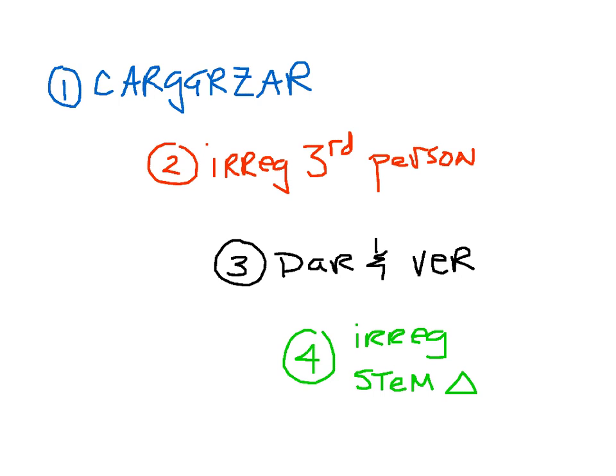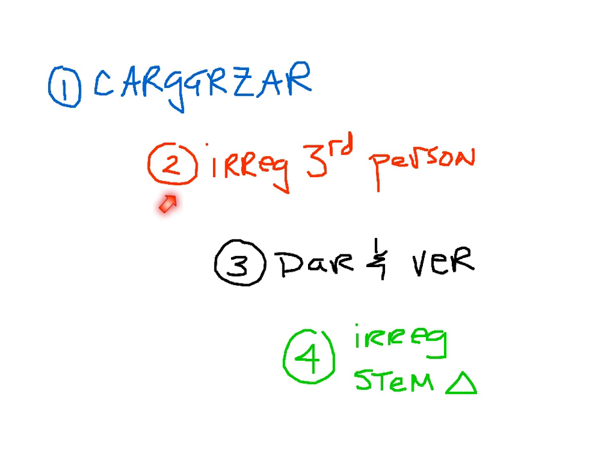One of the important things to know about the preterites is to be able to identify what they are and to organize those preterites into groups. And I've done so as 4 main ways that we will be responsible for understanding, especially in the lower levels of Spanish. The 4 groups are what I call cargarzars, which is just another fancy way of saying verbs that end in either car, gar, or zar, hence cargarzars.